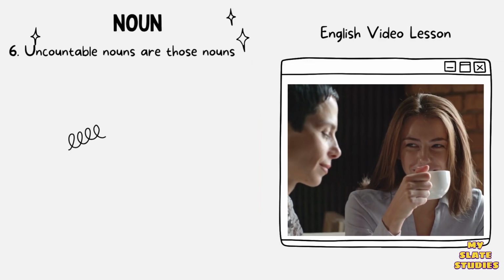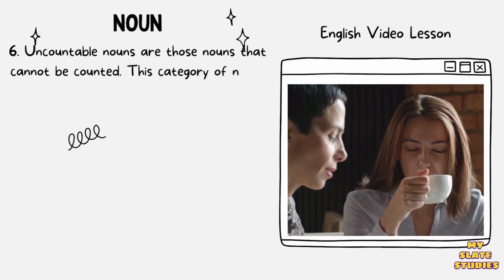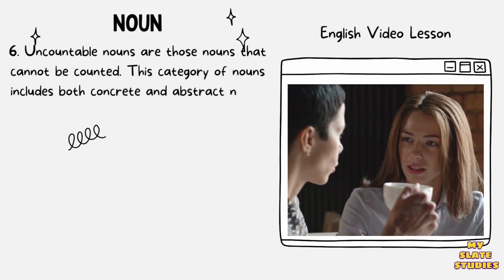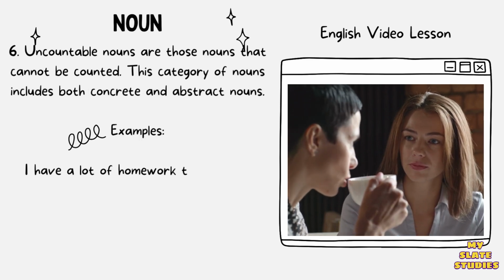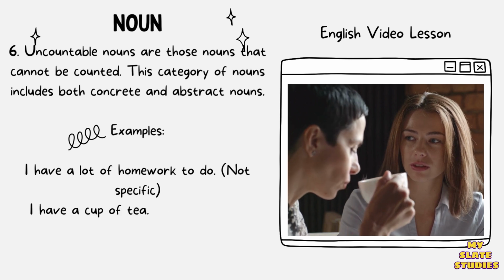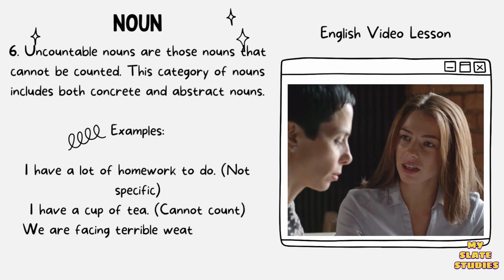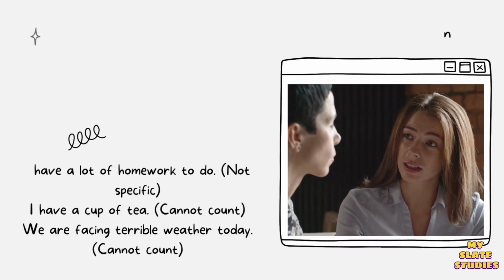6. Uncountable nouns are those nouns that cannot be counted. This category of nouns includes both concrete and abstract nouns. Examples: I have a lot of homework to do. Not specific. I have a cup of tea. Cannot count.